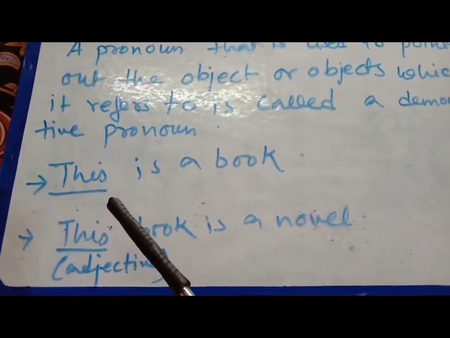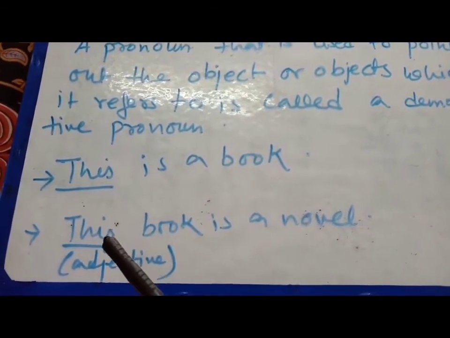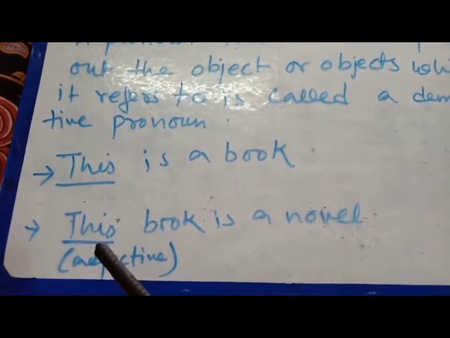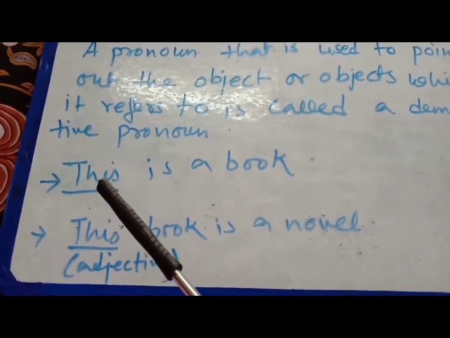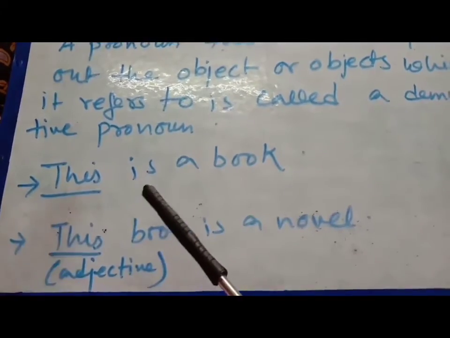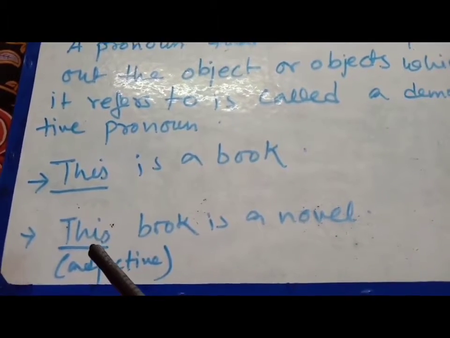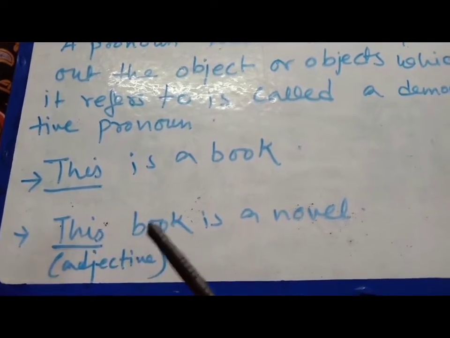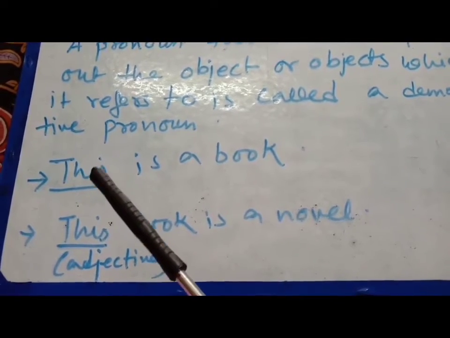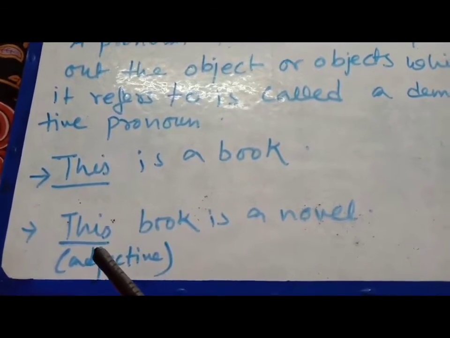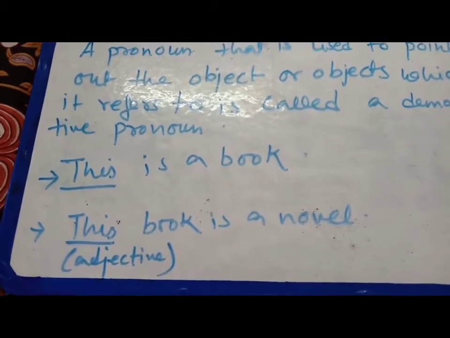In the first one, this stands for the noun book, and here this word qualifies the noun book. So this will be an adjective and this will be a pronoun, which is very easy to find out. The pronoun will sit by the verb, and the adjective will sit by the noun always. So it is much easier to find out in this way.